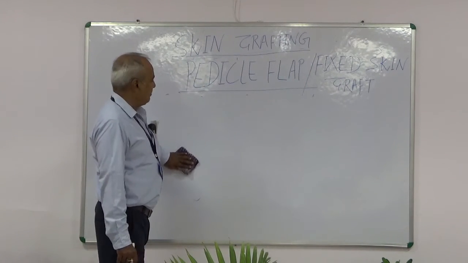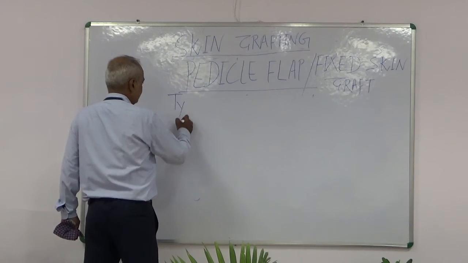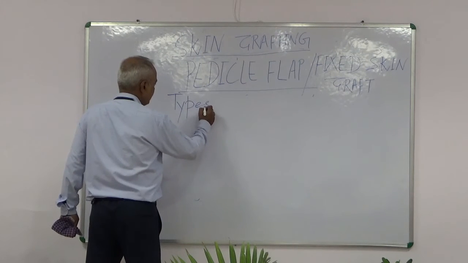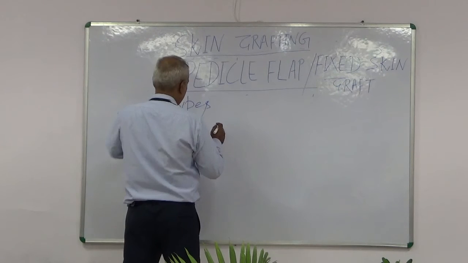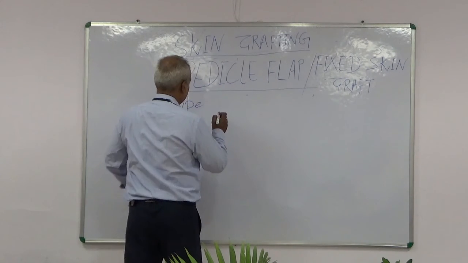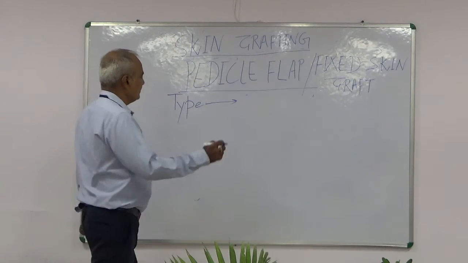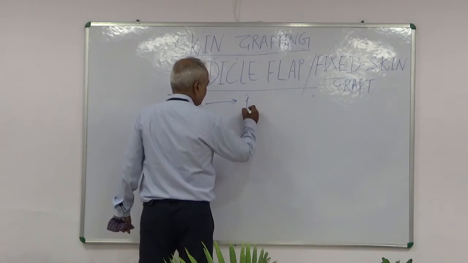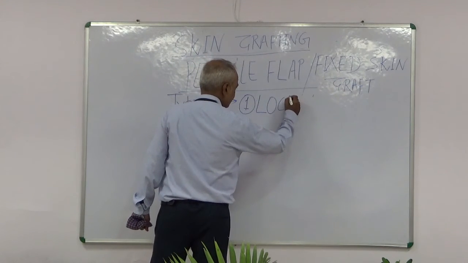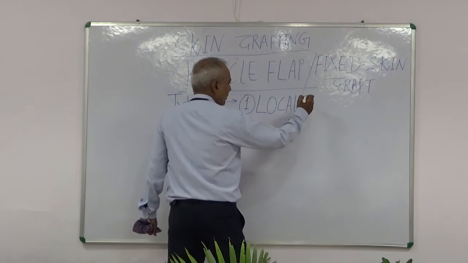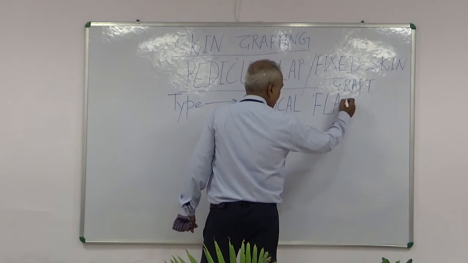Types of pedicle flap. One is local flap.